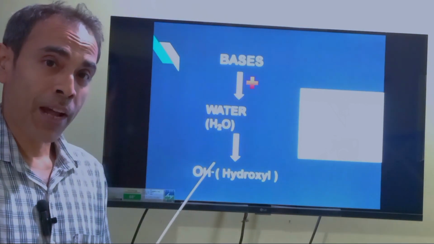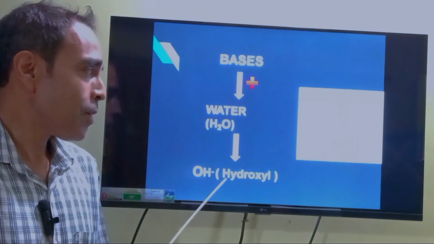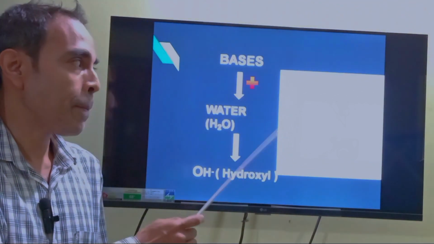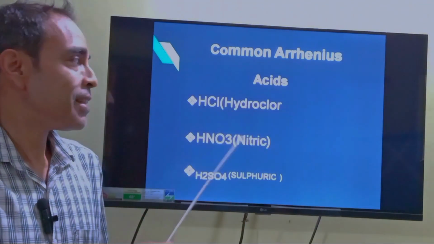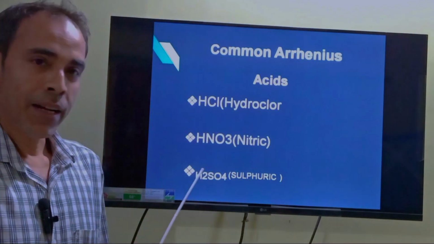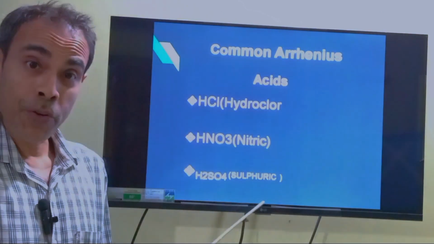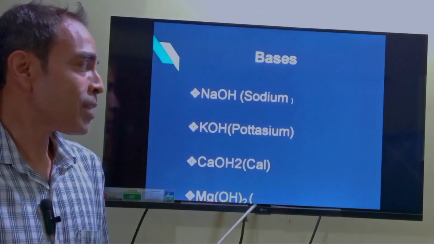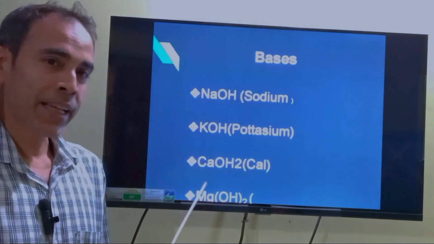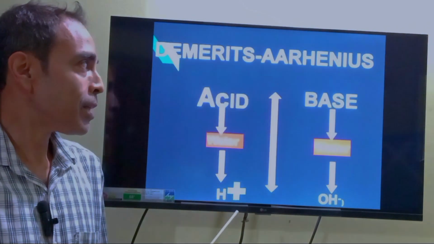So acid gives rise to hydronium ion, bases give rise to hydroxyl ion. As you find, sodium hydroxide is a base when it is put in water. Now what are the common Arrhenius acids? Hydrochloric acid, nitric acid, sulfuric acid. What are common Arrhenius bases? Sodium hydroxide, potassium hydroxide, calcium hydroxide, and magnesium hydroxide.